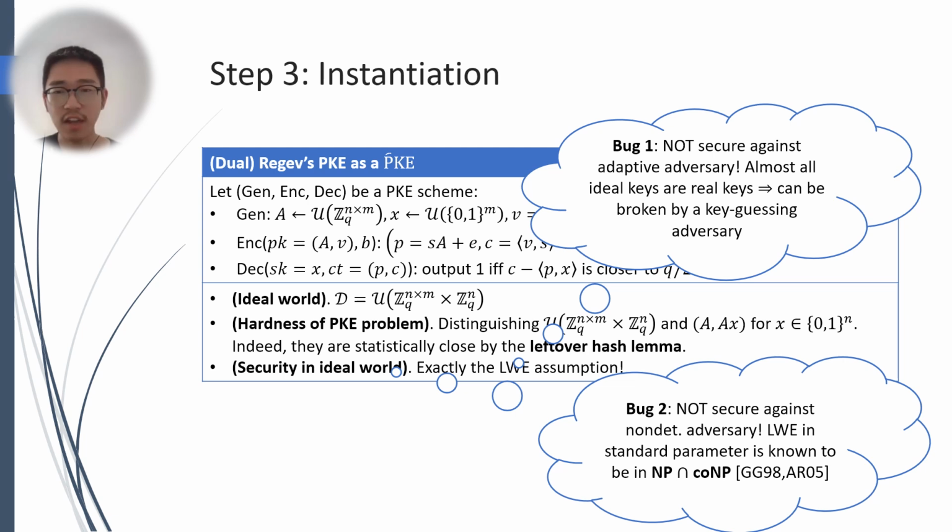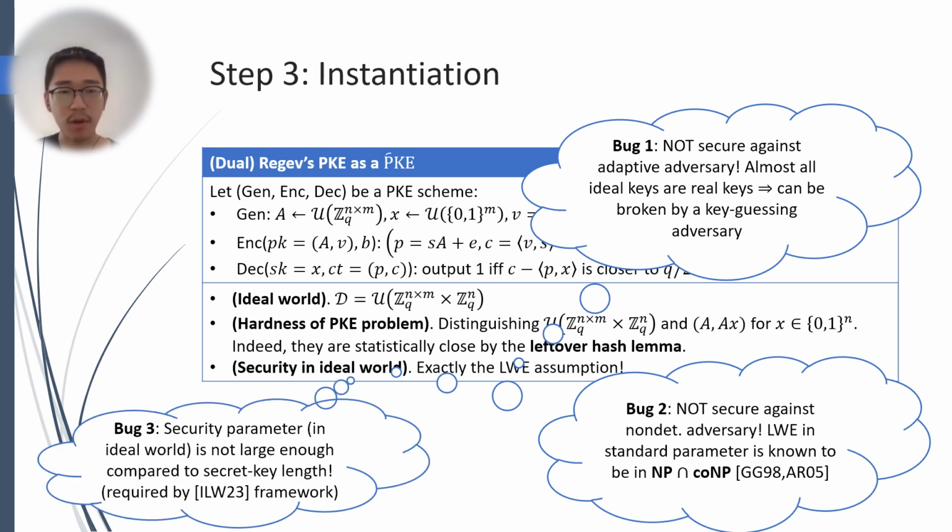Moreover, it is not secure against a non-deterministic adversary because LWE in standard parameters is known to be in NP intersect co-NP. Moreover, there is a very subtle technical problem: the security parameter in the ideal world is not large enough compared to the length of the secret key, which is required by the Williams framework.